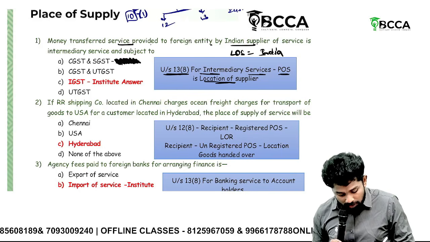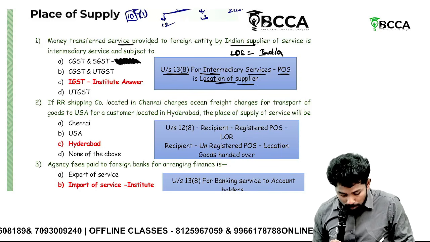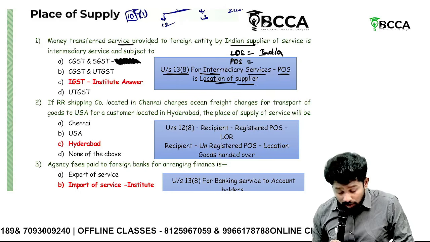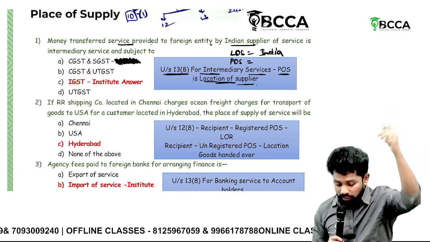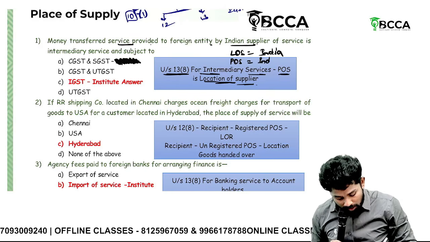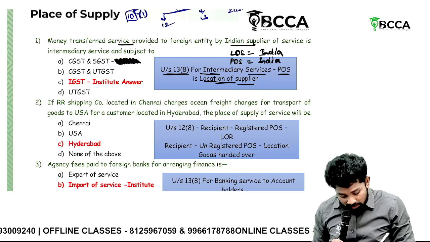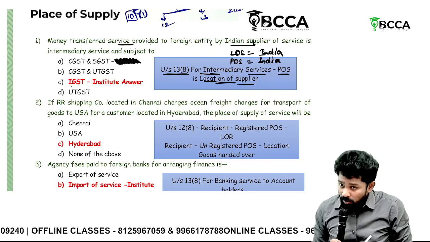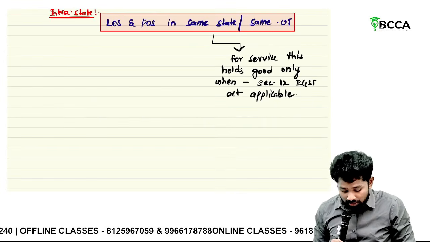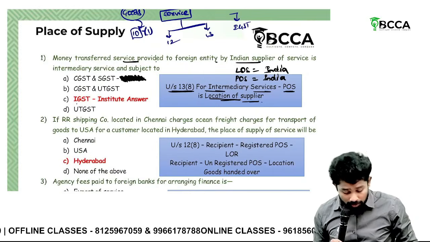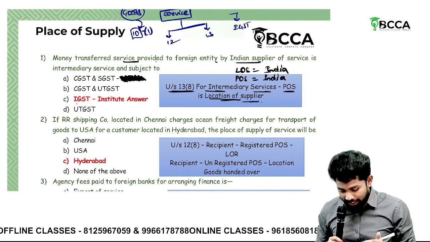Whereas place of supply is also what? Location of supplier only. Okay, but the service is provided to an outsider. Who is outside? India. Place of supply is also India only. But still, which tax has to be levied? IGST only has to be levied. Why? Because I explained this interpretation. So still you are not getting, then go back. Okay, one minute, and then again listen and come back.